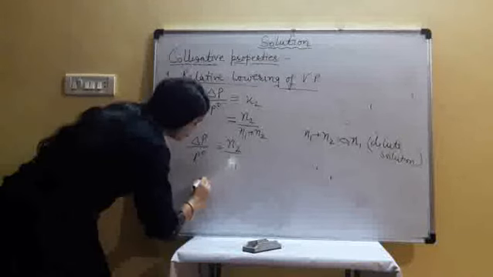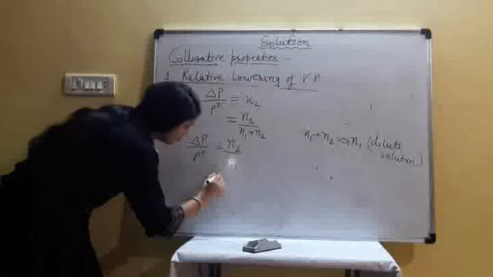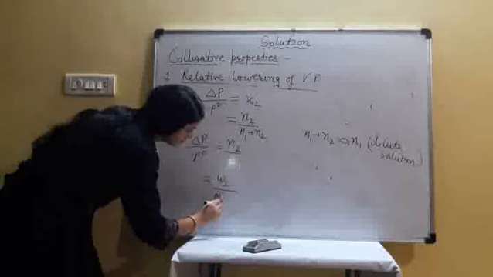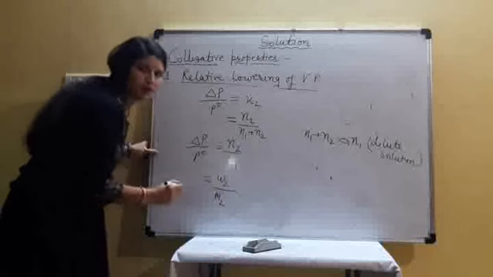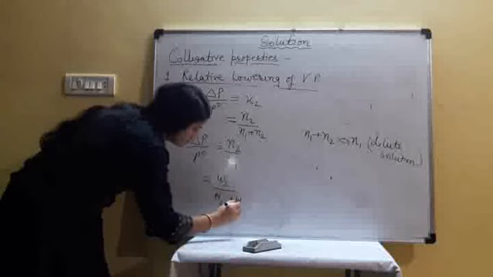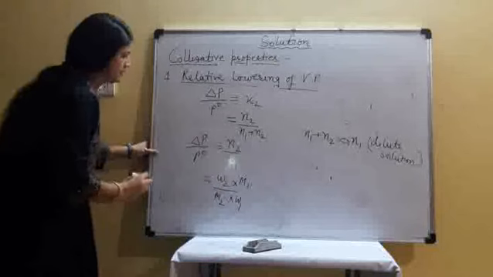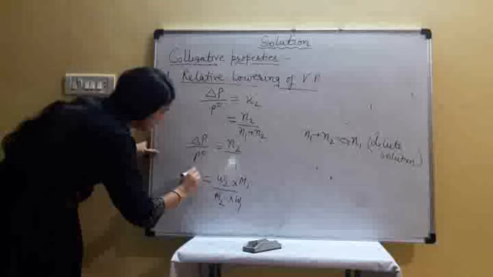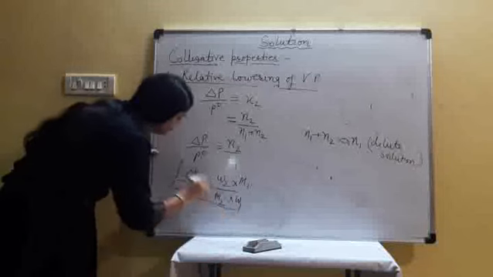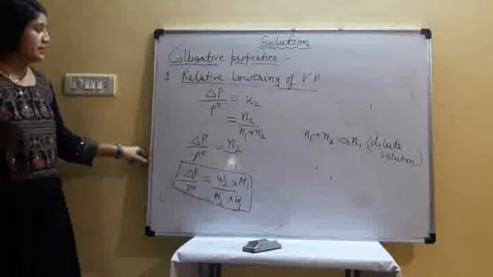N2 is the number of moles of solute, given by given mass W2 upon molar mass of solute, and N1 is the number of moles of solvent, given mass of solvent divided by its molar mass. This is the formula of relative lowering of vapor pressure, giving the relation with the number of moles of solute.